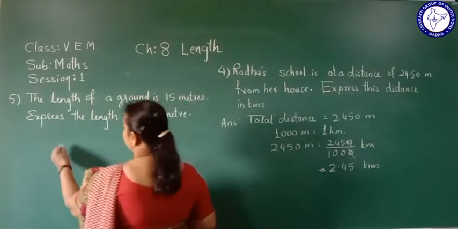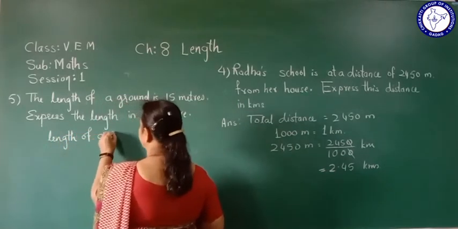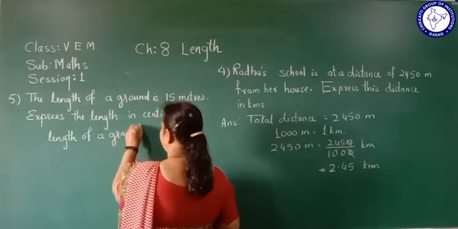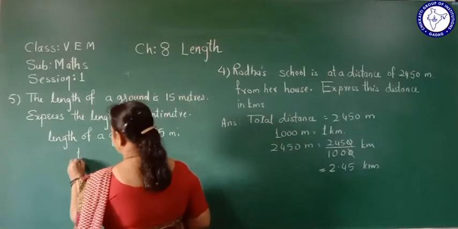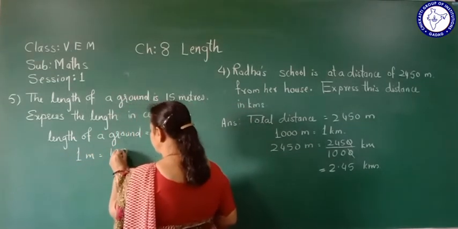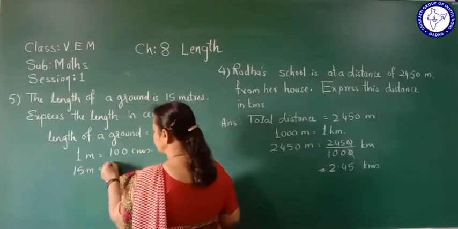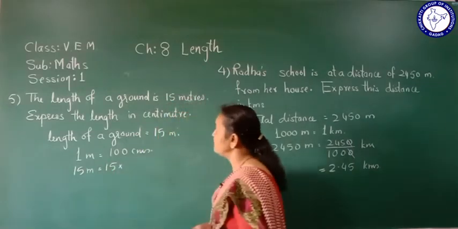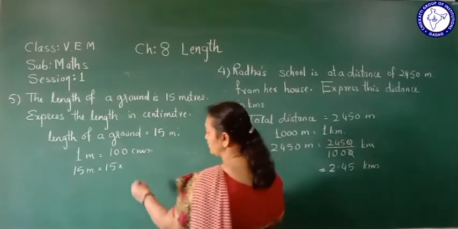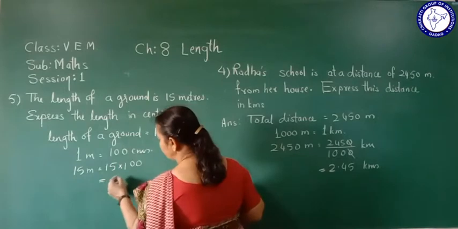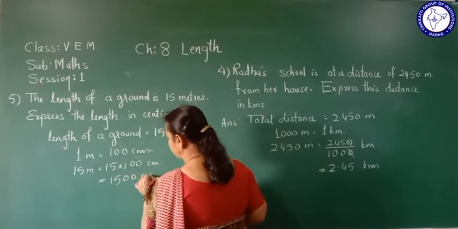Here the length of a ground is 15 meters. Then 1 meter is equal to 100 centimeters. Then 15 meters is equal to, what we should do? We should multiply, because from greater we are going smaller. So we should multiply. Okay. So 15 into 100. How much will we get? 1500 centimeters.